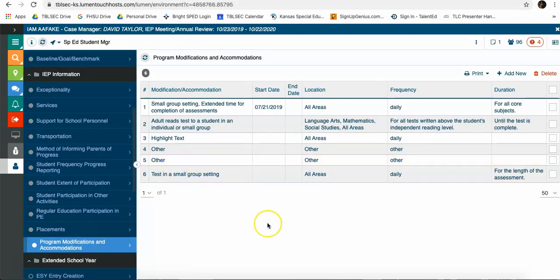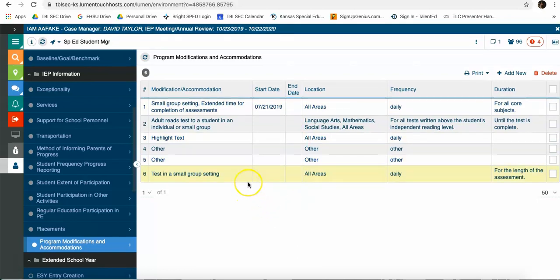Going forward, all new IEPs and accommodations and modifications must have a start date and an end date. If you choose to go back and add end dates on your existing IEPs, that's great. We're not requiring you to add those end dates in for IEPs that you have already completed. But going forward, all accommodations should have end dates as well as starting dates.